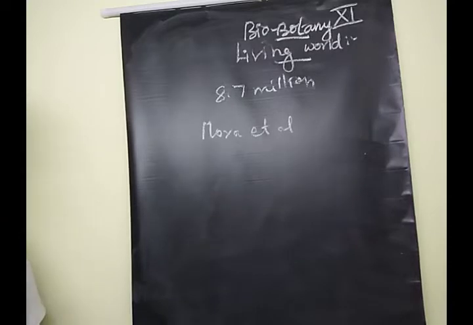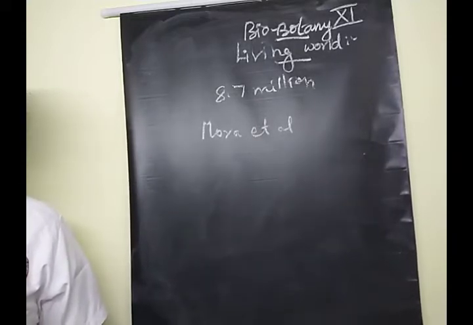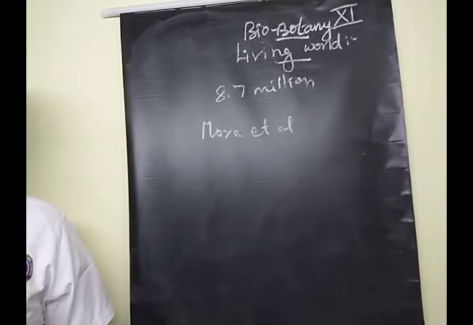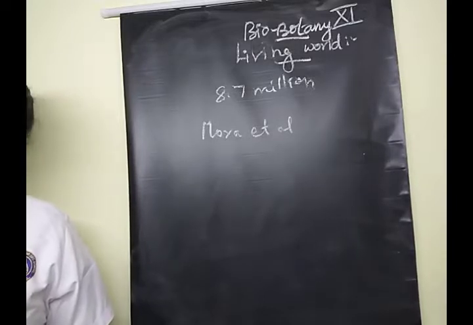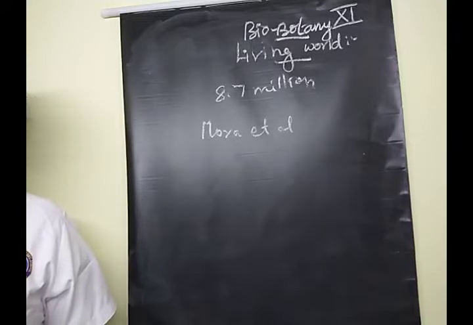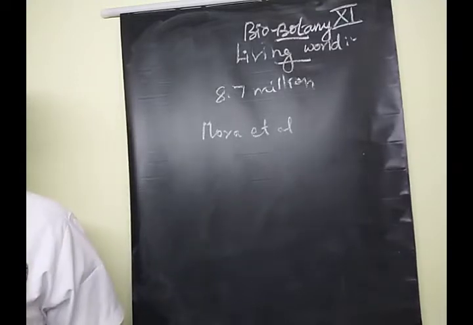So here some come under microbes. Can you give some examples of microbes? Very good. Bacteria, fungi, algae, and virus. These are certain microorganisms. Now some examples of plants. Algae, bryophyte, pteridophyte, gymnosperm, angiosperm. These are the certain plant types.